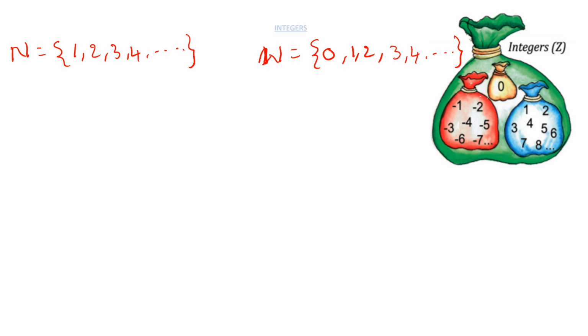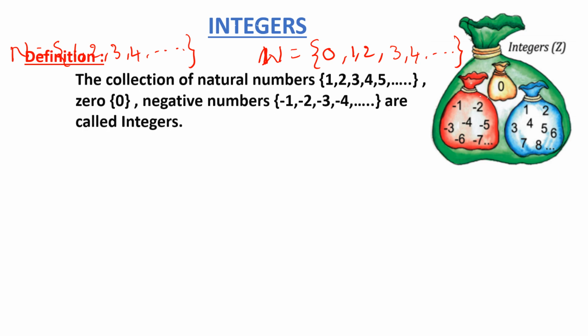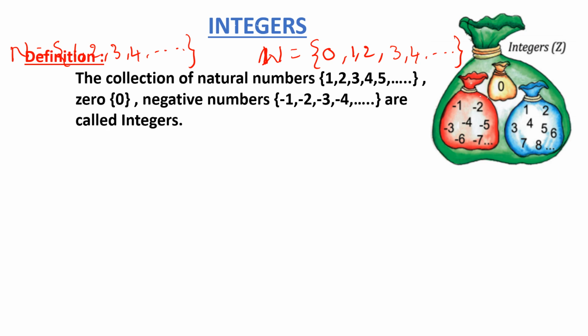Let us now discuss integers. So what are the integers? Before 0 we have negative numbers, right? The definition of integers is given like this: the collection of natural numbers 1, 2, 3, 4, 5 and so on, 0, and negative numbers -1, -2, -3, -4 are called integers. So before 0 we have negative numbers and after 0 we have positive numbers. The collection of all these numbers is called integers. Integers are denoted by capital I or Z.